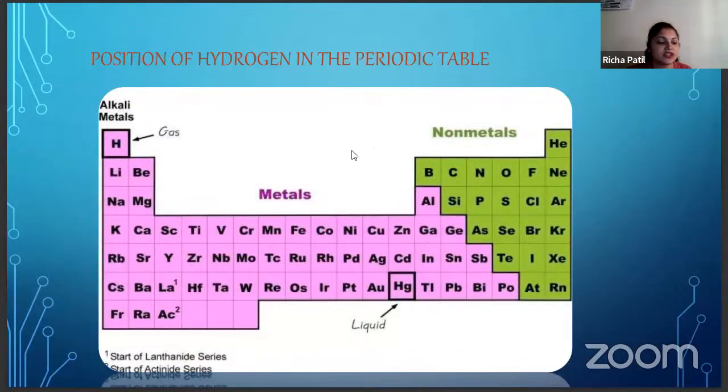So what is the position of hydrogen in the periodic table? You can see here, this is your periodic table. Where is hydrogen placed? Hydrogen is placed here, at the top left corner. So this is the position of hydrogen in your periodic table.